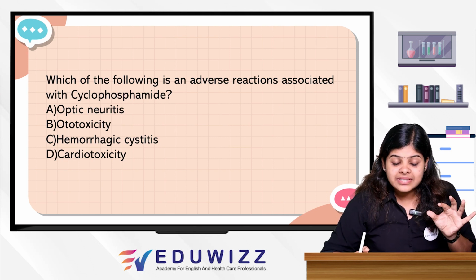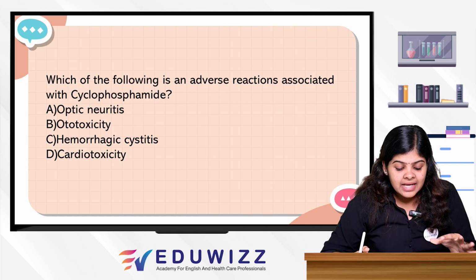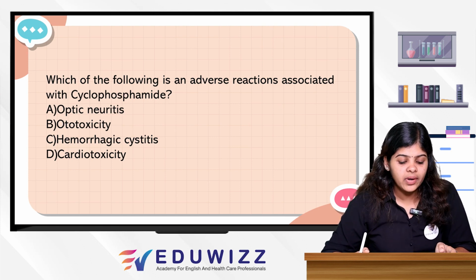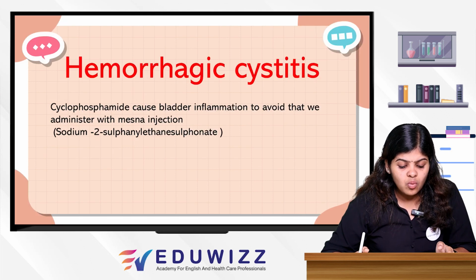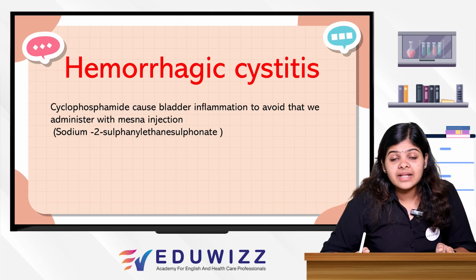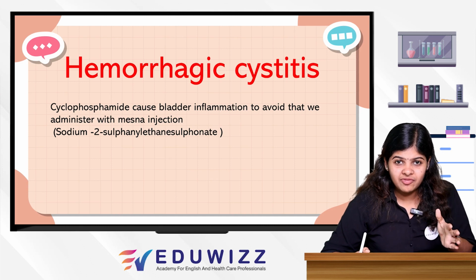Okay, so the cyclophosphamide main adverse reaction is hemorrhagic cystitis. So other options are wrong. So we can learn the reason behind it. Cyclophosphamide causes bladder inflammation. What does cystitis mean? Because it causes inflammation, right?